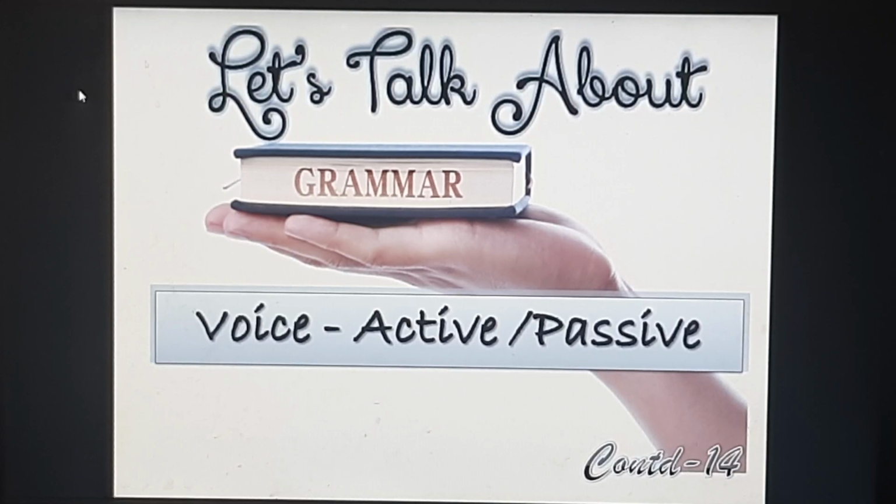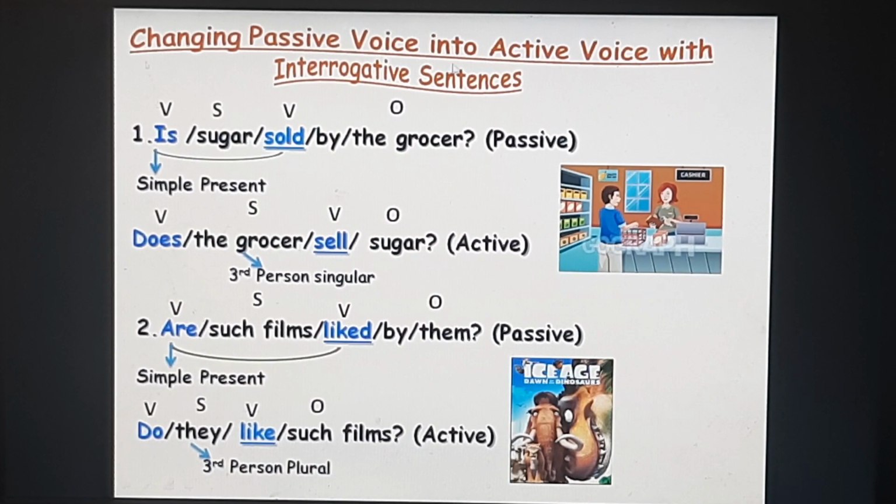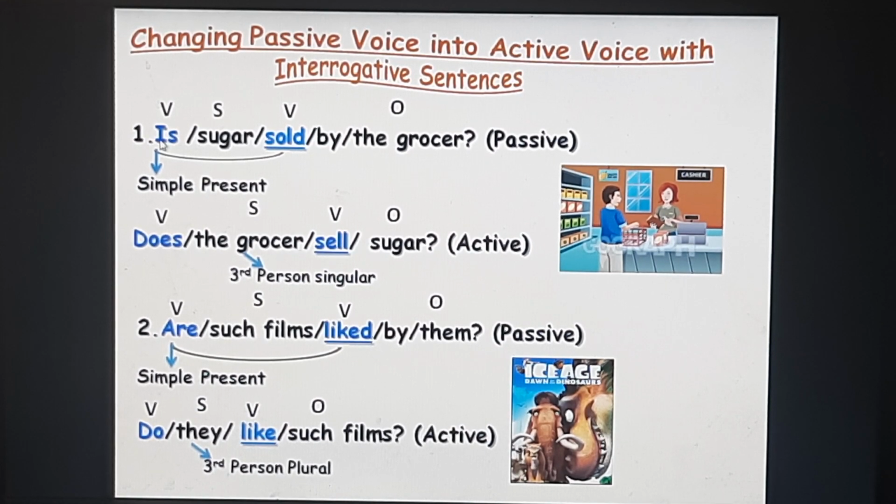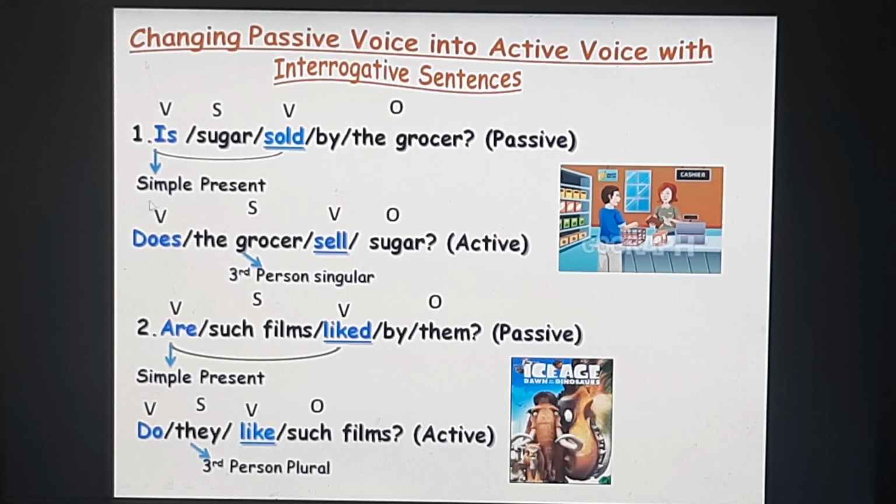We continue, children. Let's see how to change passive voice into active voice with interrogative sentences. Let's see the first example. Is sugar sold by the grocer? Passive voice: is sold is your simple present. To change it into active, you have to use the do auxiliary.